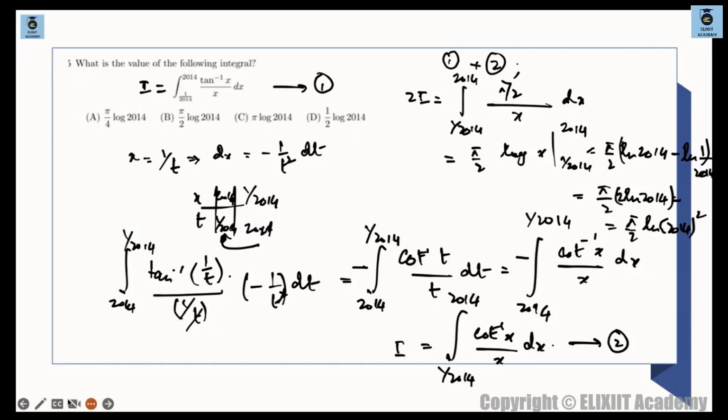Oh, I think you need not simplify so much of things. तो ये तो कैंसिल आउट हो रहा है यहाँ से डायरेक्टली. So we are getting pi 2 and 2 cancels out. So we are getting pi times of ln 2014. So 2I is this thing. So I is what? I is pi by 2 times of ln 2014, which is option B.